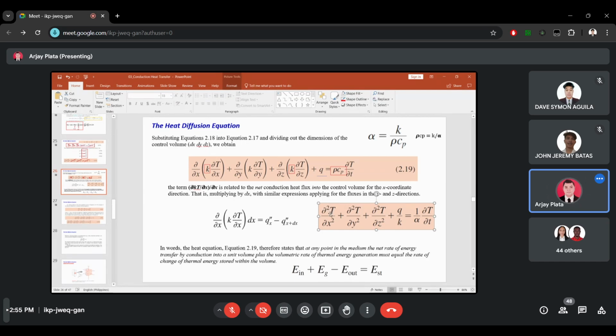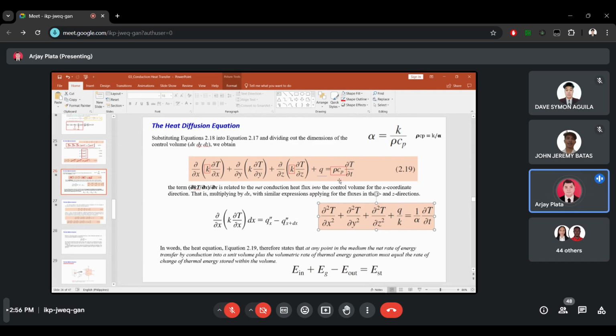Second partial derivative of T with respect to x squared plus second partial derivative of T with respect to y squared plus second partial derivative of T with respect to z squared plus q over k equals 1 over alpha times partial derivative of T with respect to t. So how did we come up with this equation? We just factored out k, and then what happened with q? Since it has no k, we will have q over k here.